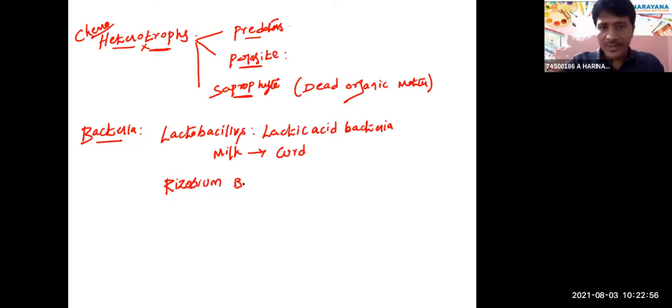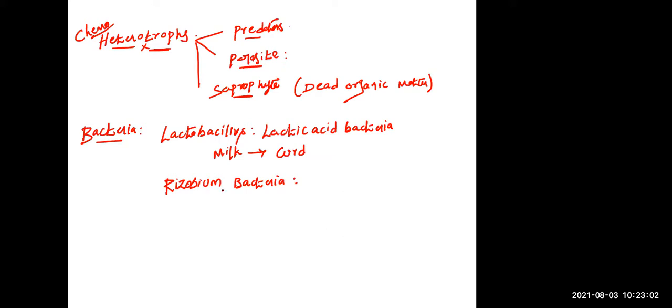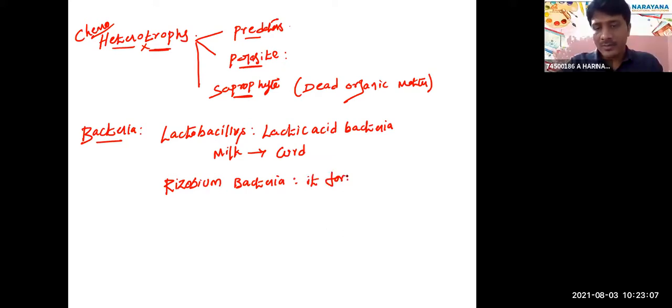So Rhizobium is a bacteria, and it forms root nodules in legume plants, right?